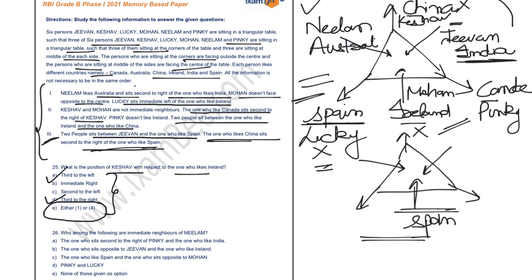Your next question is, who among the following are the immediate neighbors of Neelam? So you have to read all these options, and if you look at this particular option, the one who likes Spain and the one who sits opposite to Mohan. The one who likes Spain is this one, and it is an immediate neighbor of Neelam, and the one who is sitting opposite to Mohan, that is Keshav, is also an immediate neighbor of Neelam. So the correct answer is option number C.